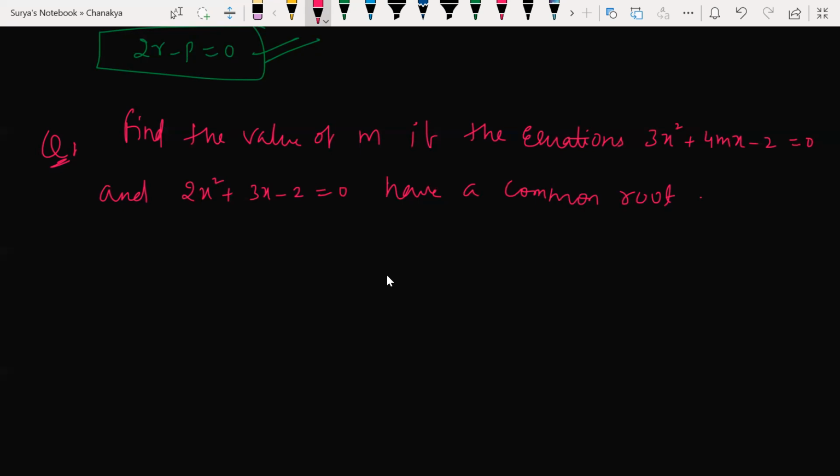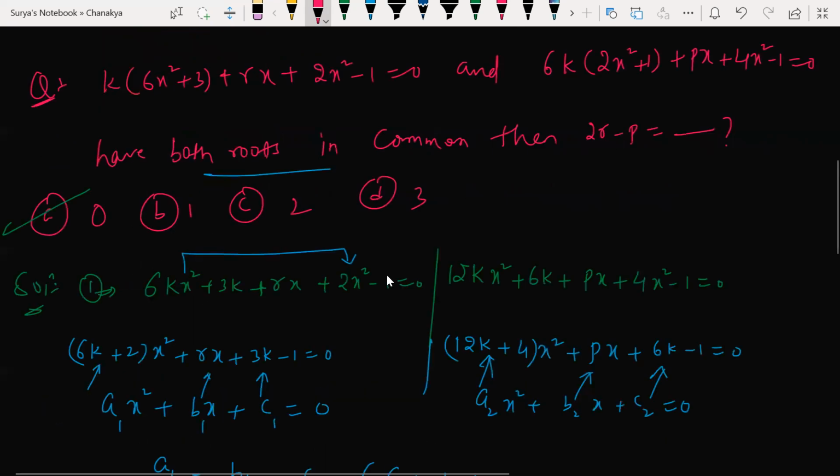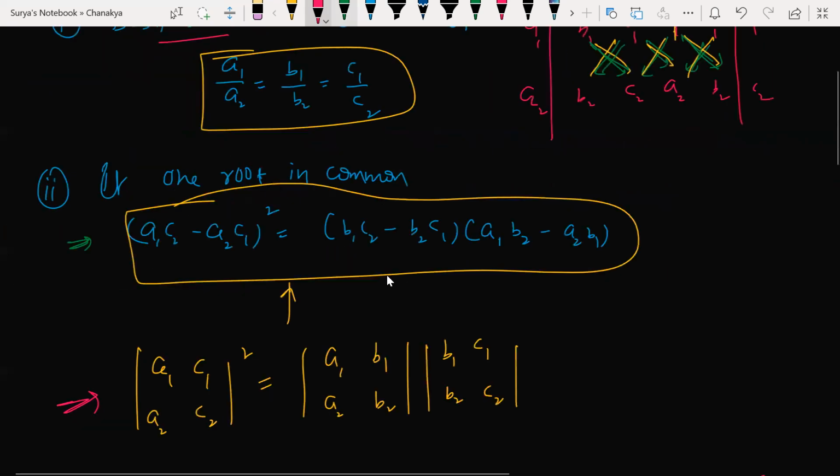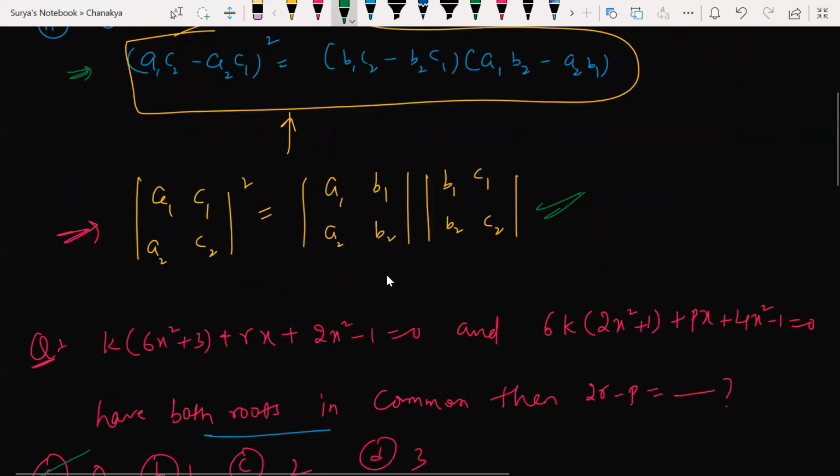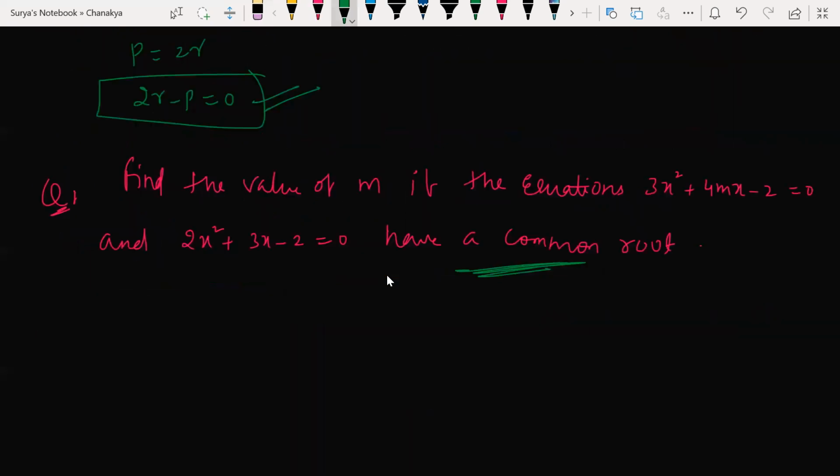Quick. Common root formula. What is the formula? Look at this here. This is the term you can use here. This is a formula I can use here. Have a common root is nothing but one root in common. So you have to use the formula accordingly. Tell me the answer quickly.